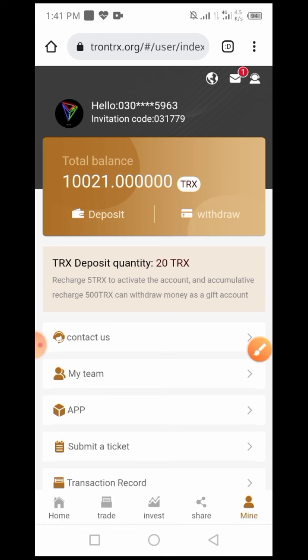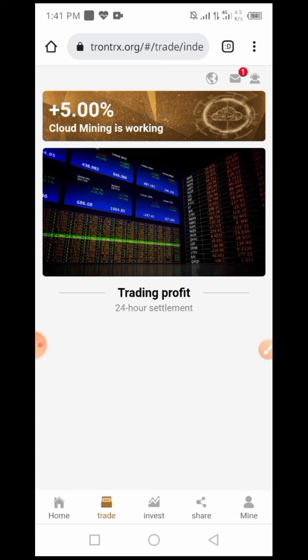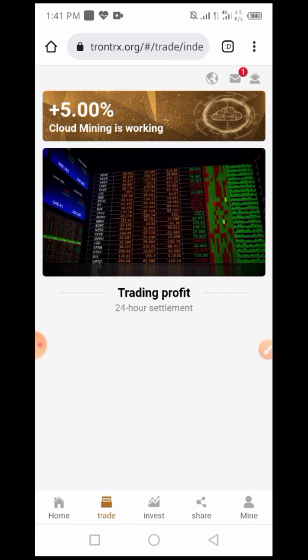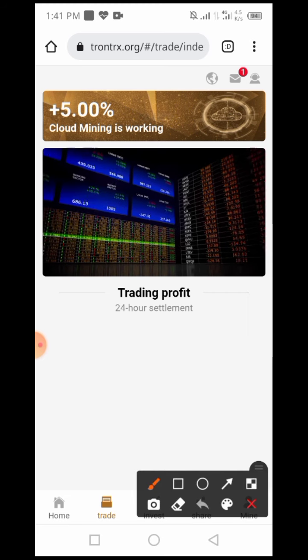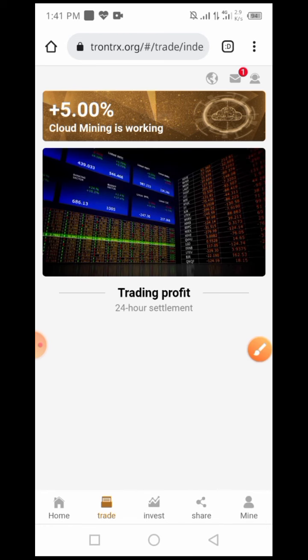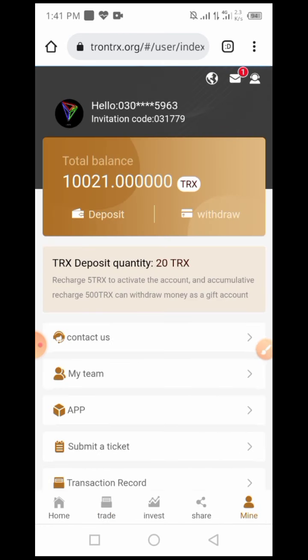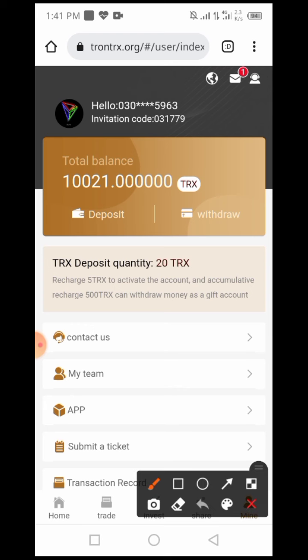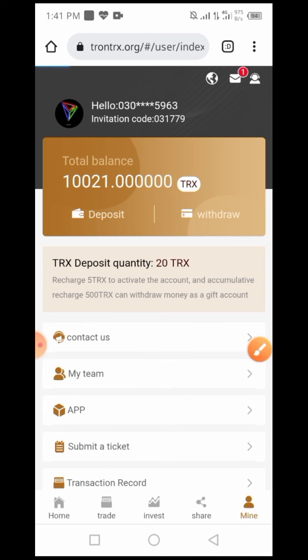I click on the invest and trade option. You can see my trading is continuing. The cloud mining is working properly, and I will show you how to do a withdrawal from this website. You can click on the mine option and click again on the withdraw method. You can click on the withdrawal method, and you can see a page is loading.